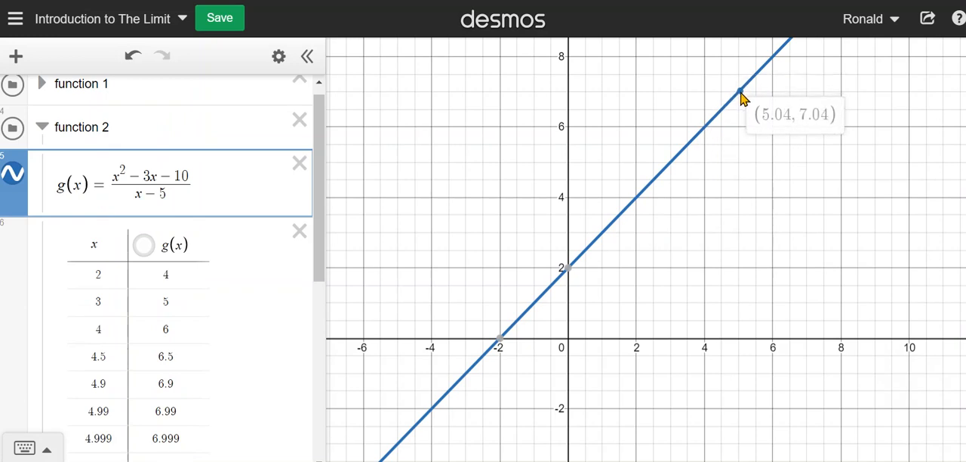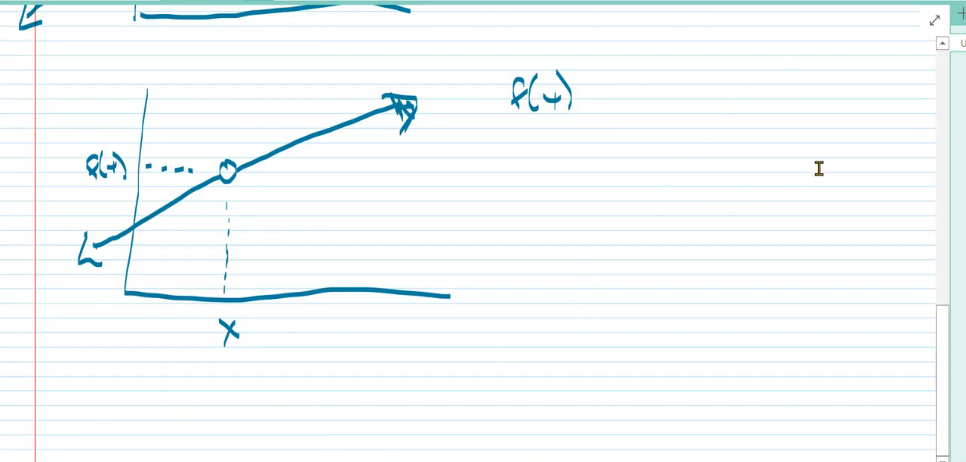There was a hole in the graph. Aha. The reason the hole is there is because the function is undefined. So some functions have holes in them. Now, we want to talk about holes in relationship to limits. What do we know about the limit of this function at this value?